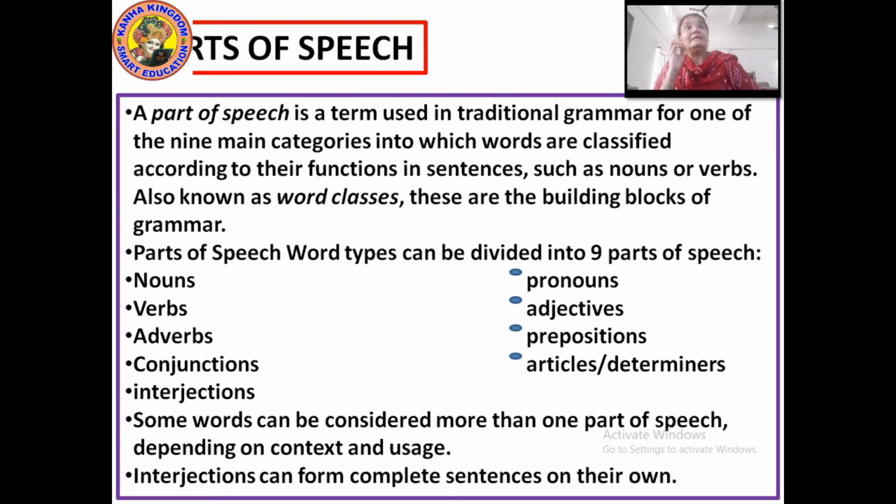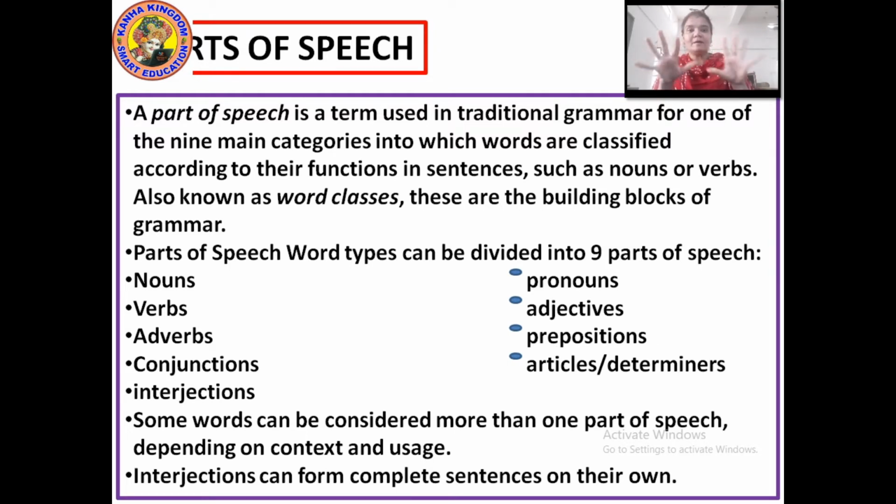These are the building blocks of grammar, because without verbs, adverbs, conjunctions, prepositions, you can't even imagine a sentence. Speak a sentence without any verb. I chair. But what did I do with the chair? Nothing is there, right? So it is very hard to express without these parts of speech.